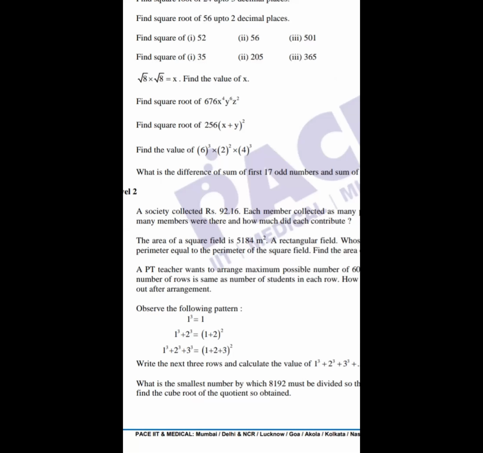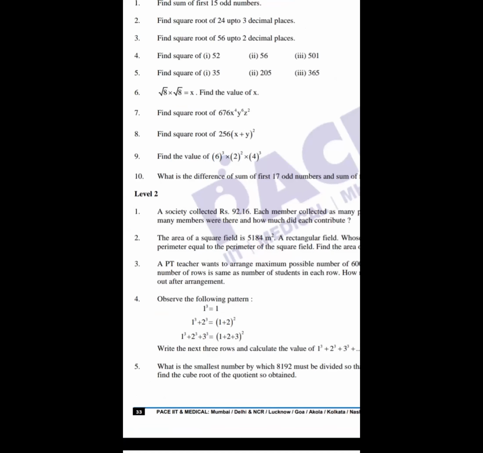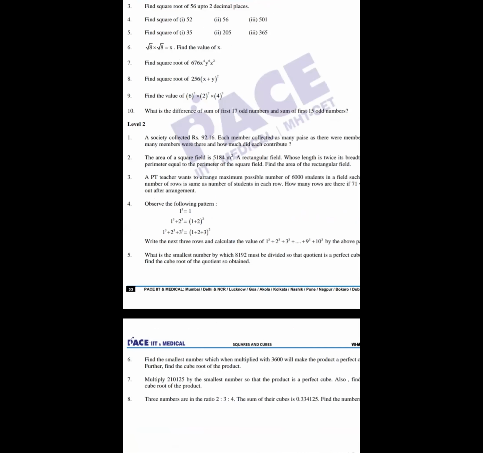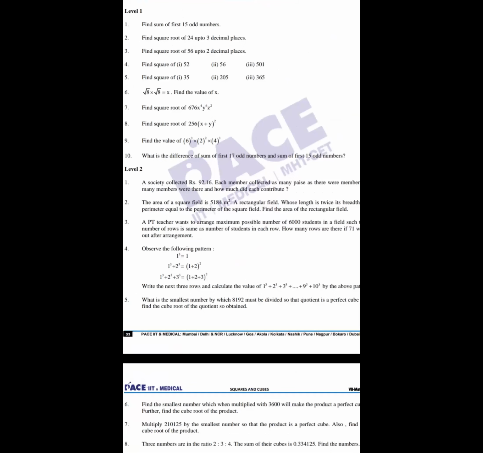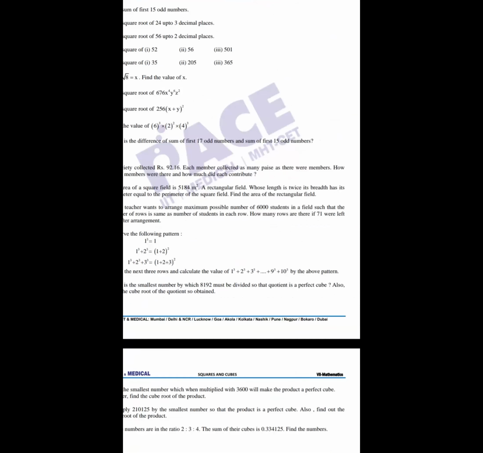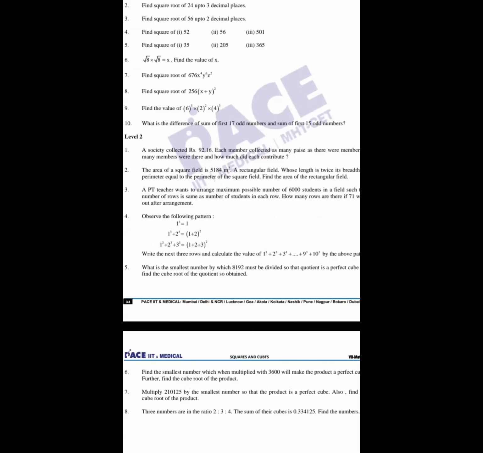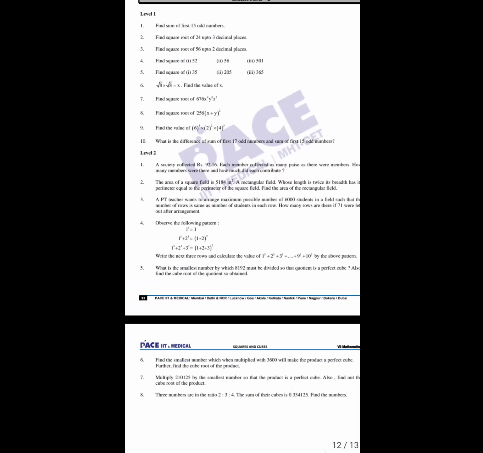Dishita: Sir, I didn't get level 2 question number 2. The area of a rectangular field whose length is twice its breadth. Okay, so let the breadth be x. So what is the length? 2x. Yes, sir. Width is x, so length will become 2x.